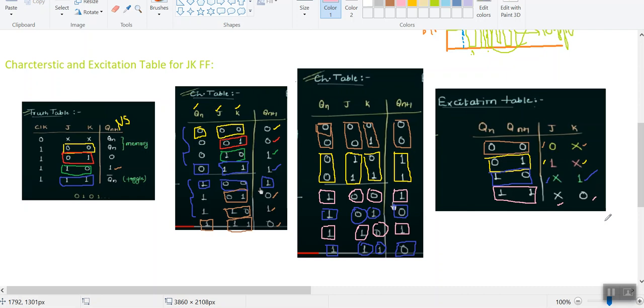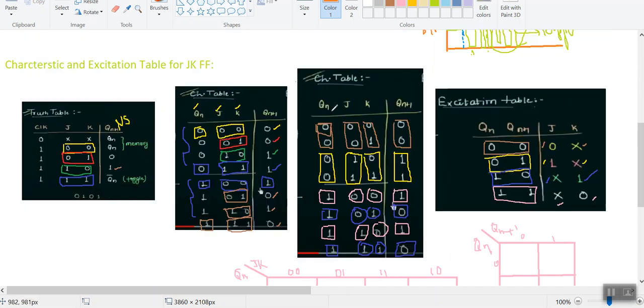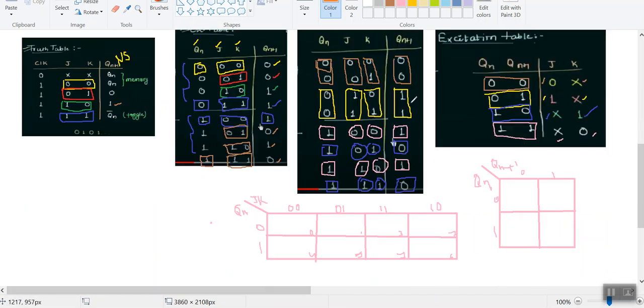Now we would like to derive the characteristic equation and the excitation equation. I will show you. From this characteristic table we can understand that the number of input variables is 3 and the output variable is Qn plus 1. Whenever I have 3 input variables, I can have 8 blocks in the K map. So my inputs are Qn, J, K, as you can understand here. Let us check where we are getting our output as 1.